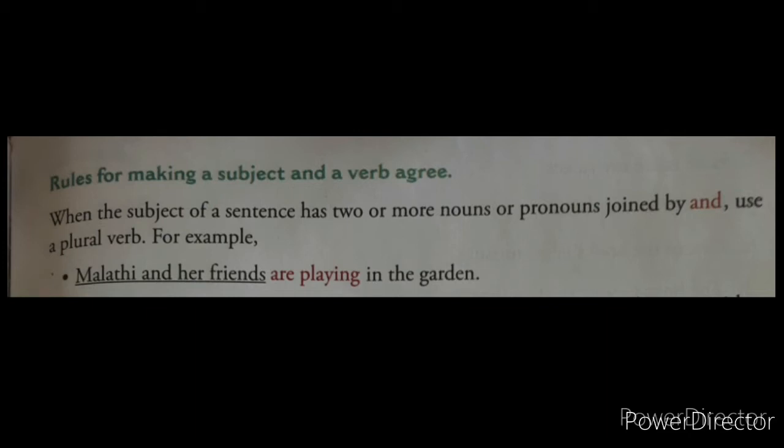Means when the subject of a sentence has two or more nouns or pronouns and they are joined by and, then you have to use a plural verb. For example, Malti and her friends are playing in the garden. In this sentence two nouns are there, Malti and friends. These are two nouns joined by and, so the plural verb are we have to use.